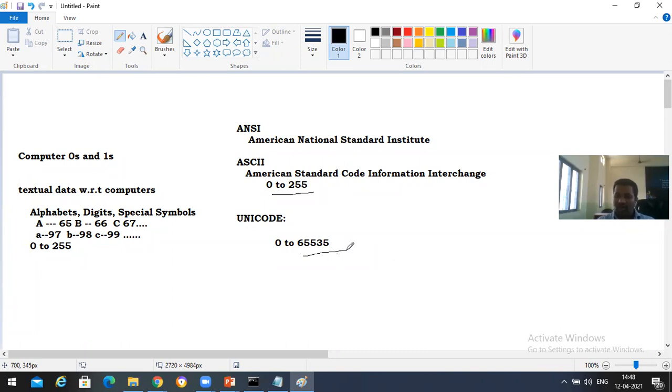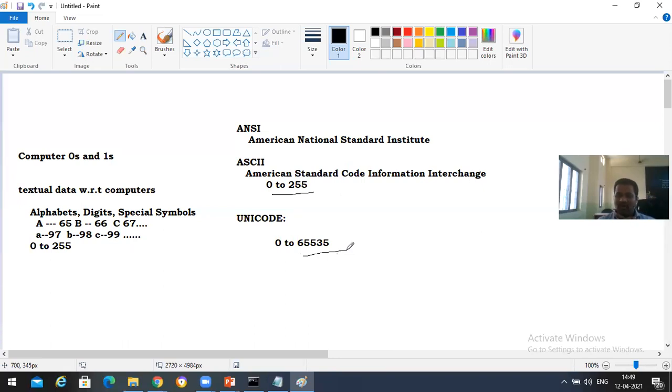And Java supports Unicode, and in that Unicode, the 256 characters that we have in ASCII and their codes are going to be the same. That means in Unicode also, capital A is 65, capital B is 66, small a is 97, and small b is 98. Your C supports ASCII, which was given by ANSI, but from Java onwards, programming languages support Unicode, which consists of 0 to 65,535, that is 65,536 characters, supported by Java. So that's the meaning of Unicode and ASCII codes.